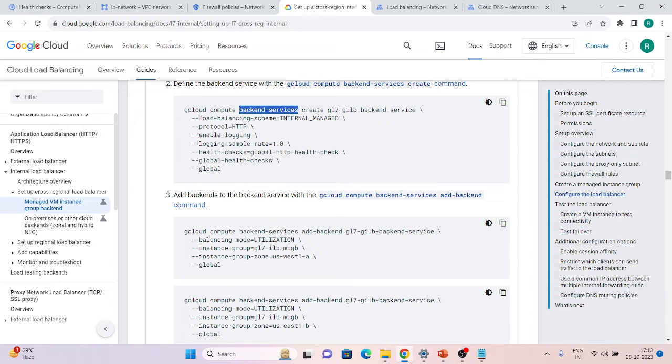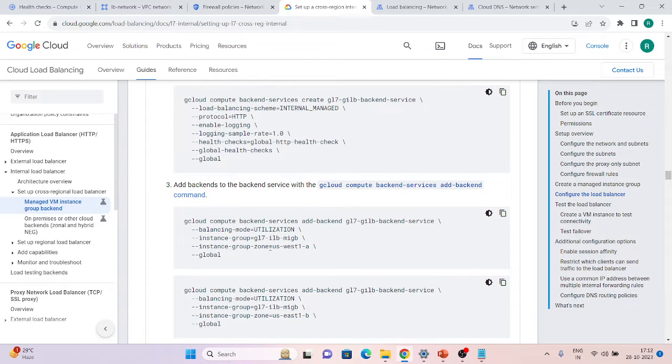If you remember, if you create a service, you can add multiple instance groups inside that. Same scenario here. We have created a backend service, but now we have to add the backends also. So first of all, we will add the backend. This is our first backend. This is our second backend.